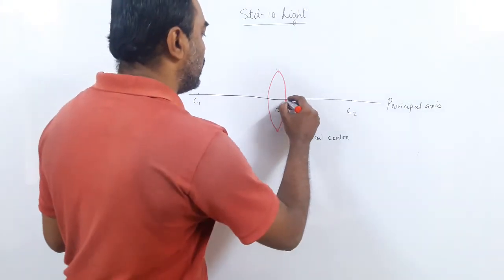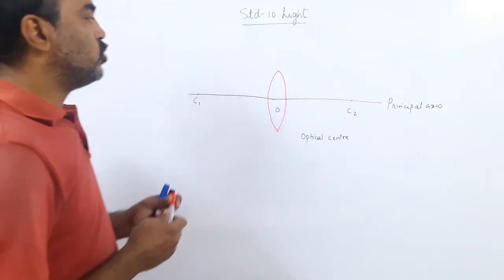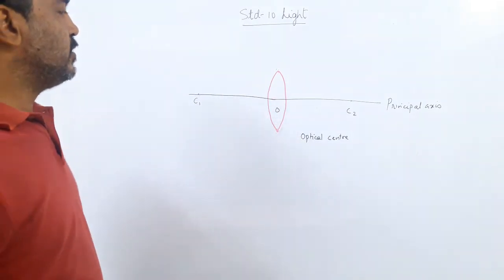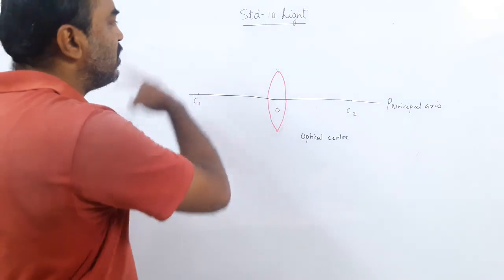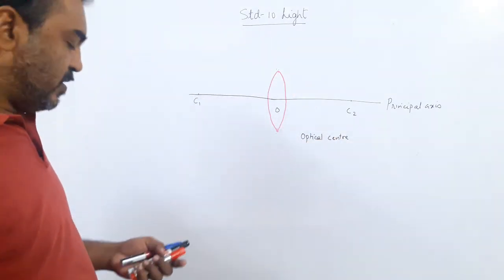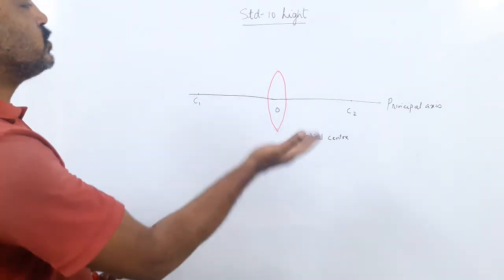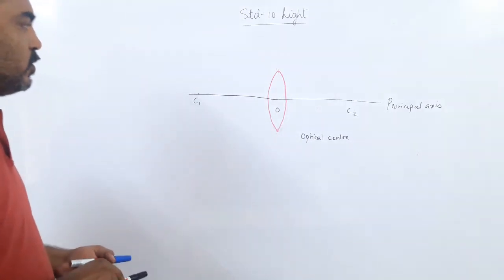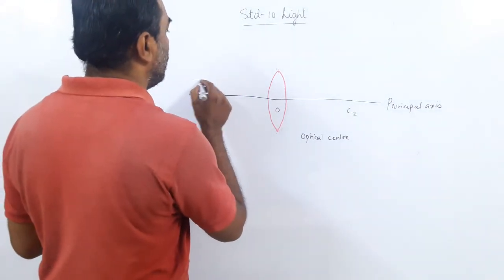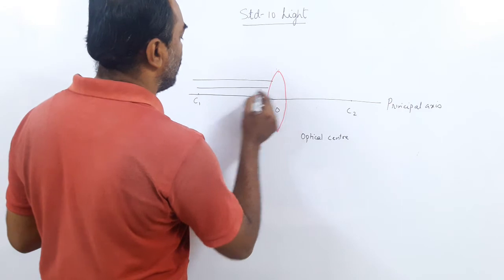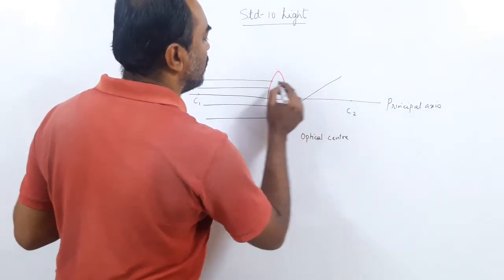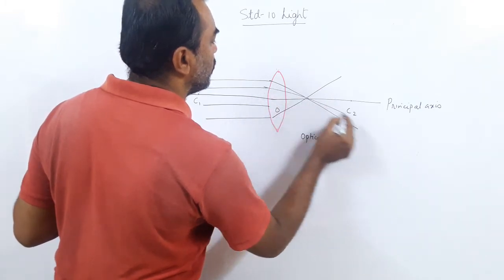So again, what do we have by definition? The geometrical center of the lens is called O, optical center, and the centers of the imaginary spheres from which this lens was cut are called the centers of curvature C1 and C2. Now we have two sides here and both sides are transparent. So by the same definition, if I put parallel rays of light on one side, after refraction they will all meet at a point.